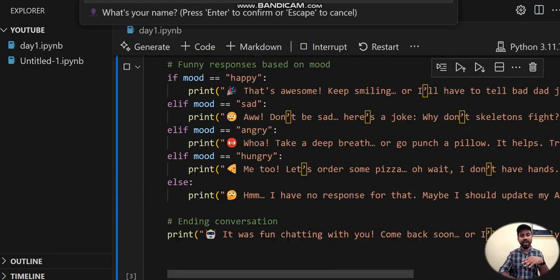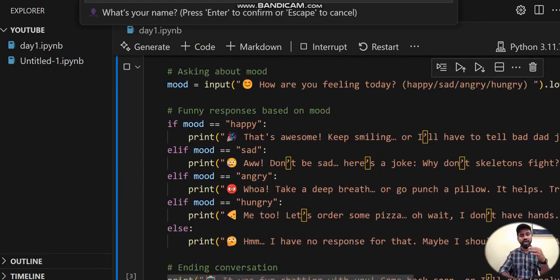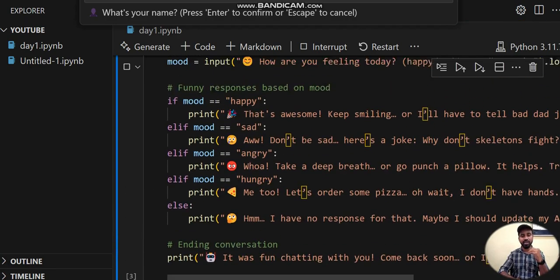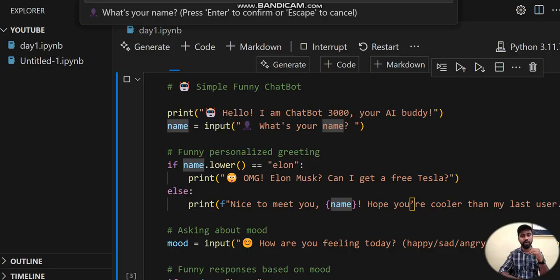This is my final code. When I run this, it says hello, I am chatbot 3000, your AI buddy. It is asking for your name. Let me give my name, Rajesh Shekhar.